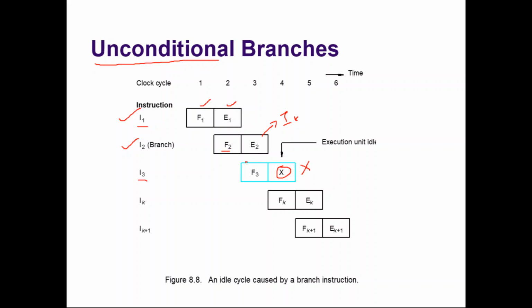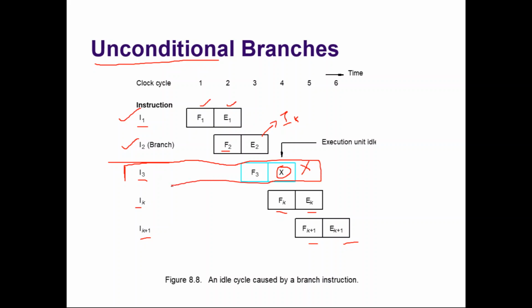Okay. So at the end of instruction 3 only, the processor knows that the next instruction to be fetched is instruction K. So instruction K is fetched at the 4th clock cycle and it is executed at the 5th clock cycle. Instruction K plus 1 will be fetched at the 5th clock cycle. It is executed at the 6th clock cycle. Now in this case, the pipeline is stalled by how many clock cycles? So there is one unnecessary instruction sitting in between, that is called instruction 3.